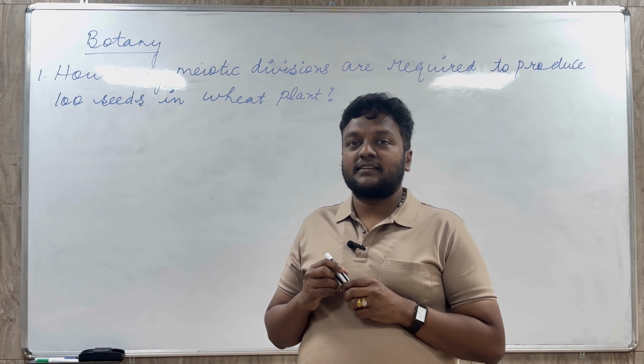From the microspore mother cell, the reduction division will take place. Due to the reduction division, this is meiosis, the male gametes will be produced, and such male gametes are haploid in number. Similarly, the megaspore mother cell will undergo meiotic division, and as a result it will produce the haploid female gamete.